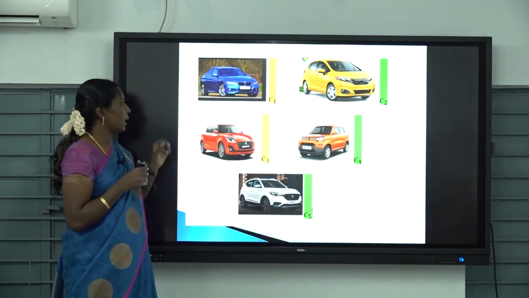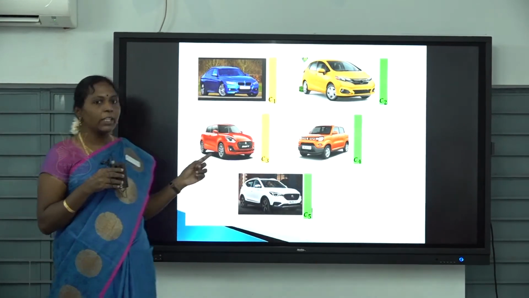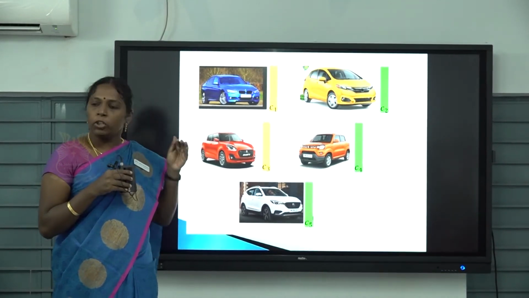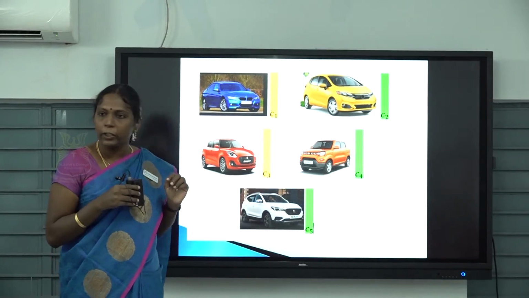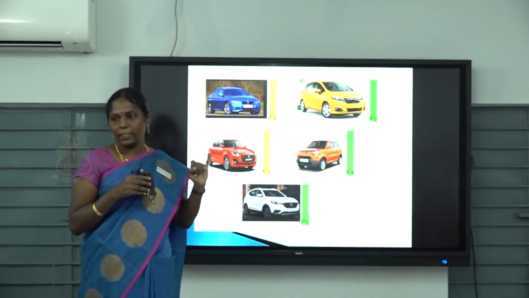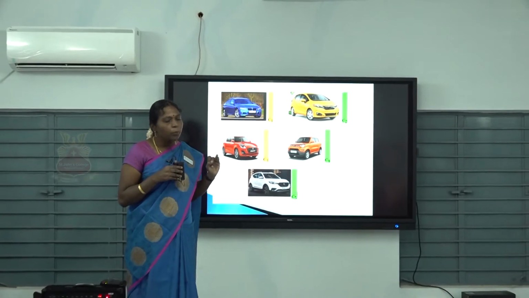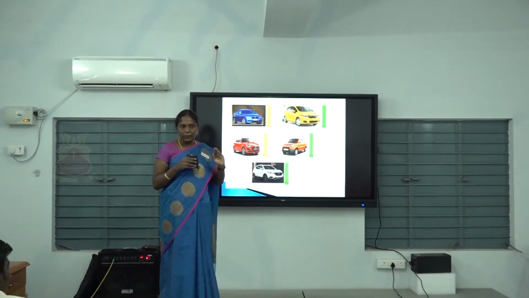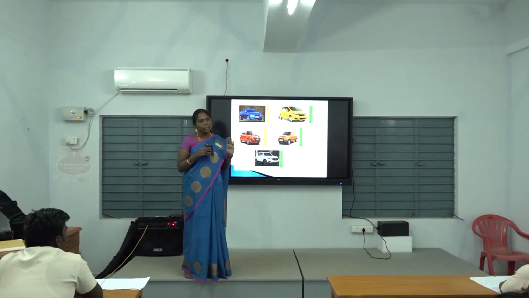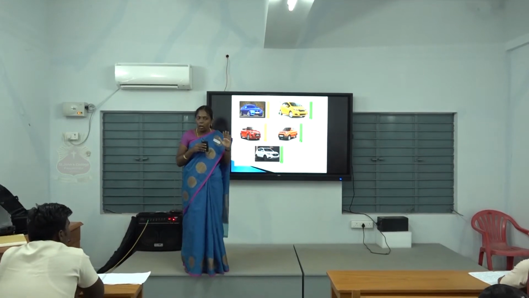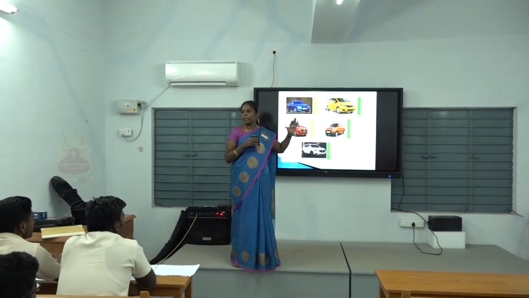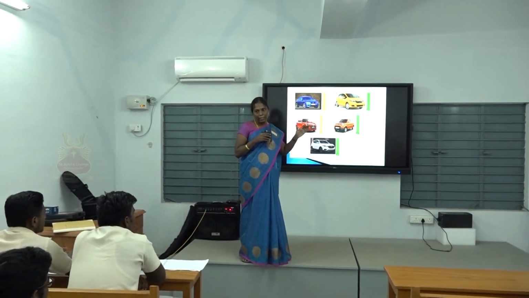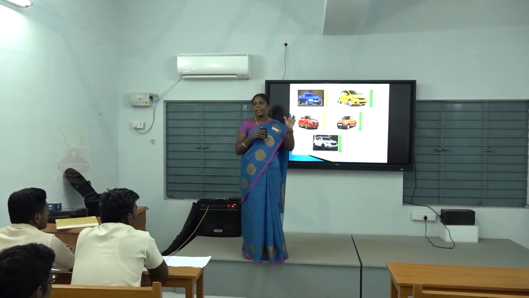Your father told like this. So these are the 5 cars in the showroom. You have to choose the car based on the 5 attributes. What are the 5 attributes? It must be expensive. It must be beautiful. Next one, colorful. It must have a comfortable seating arrangement. And the last one, attractive. So these are the attributes. Based on these attributes, you want to purchase a car.